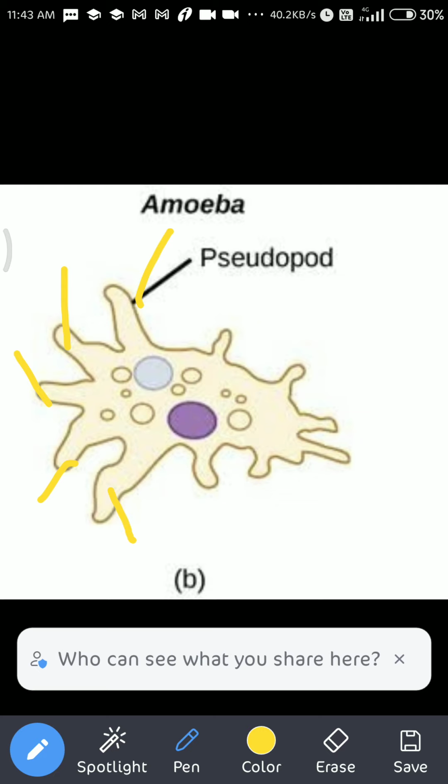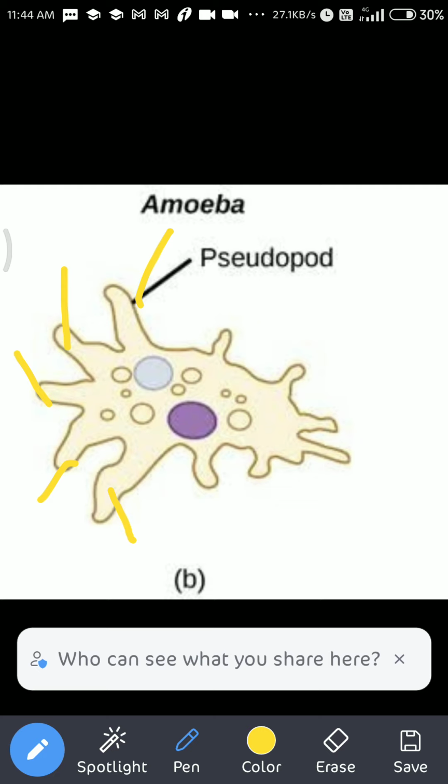So here you can see these finger-like projections. They act as pseudopodia, meaning false feet. Why is the word false added to feet? Because they do not have a prominent or specific shape or specific organ for movement. These finger-like projections are actually for movement, but they do not have a specific shape.